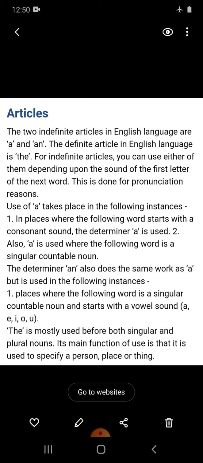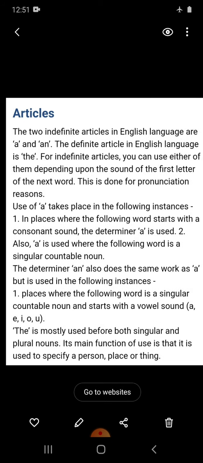The an is used in places where the following word is a singular countable noun and starts with a vowel sound, like a book, a chair, a pencil. But an apple, an orange, because the sound is of a vowel.